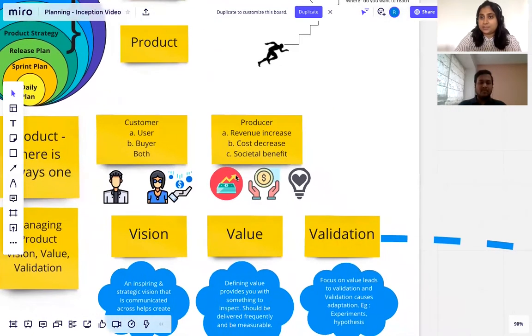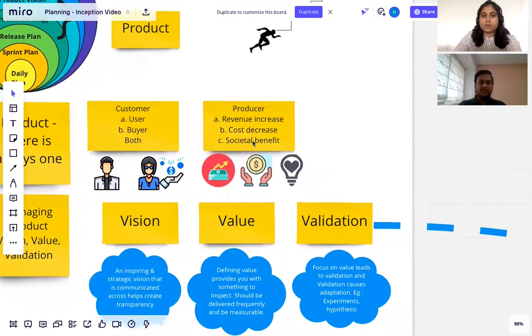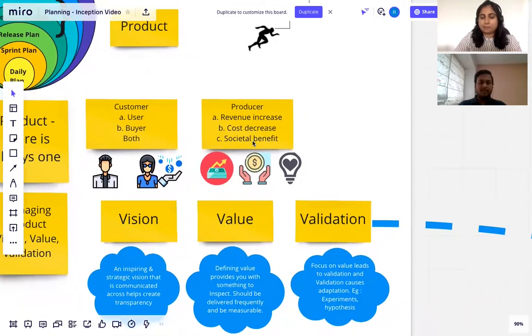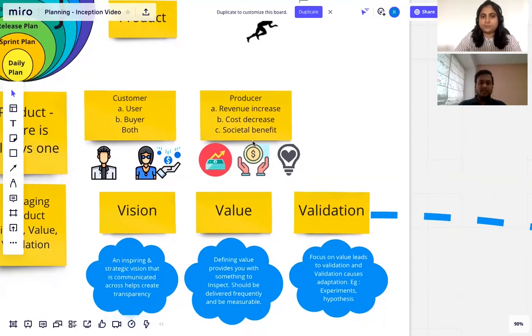And if a product exists, a producer also exists. A producer is someone who gains some amount of benefit from this product. It could be in the form of an increase in revenue, a decrease in cost, or a societal benefit. Increase in revenue is, say Uber, you take a ride, so some amount of money will go to Uber. That will help them increase their revenue. For cost decrease, say they already have a platform, and as the number of users increase, the operational cost for a particular feature or a platform might go down. So that's cost decrease. And the third one is societal benefit.